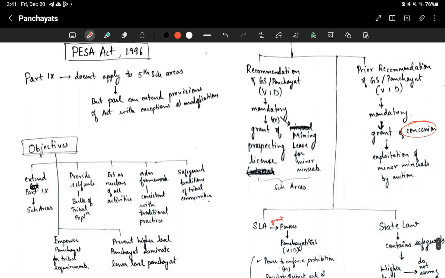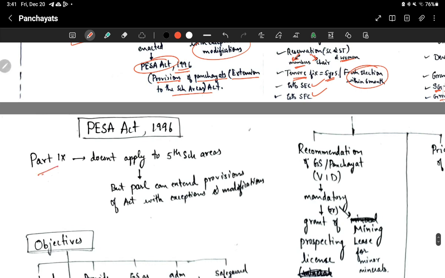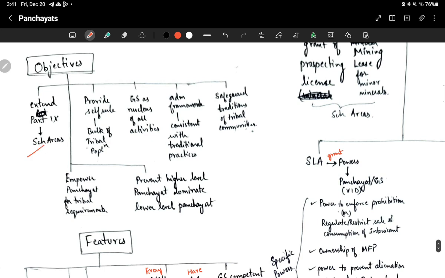Then the PESA Act of 1996. Now, normally Part 9 doesn't apply to 5th schedule areas, but Parliament can extend the provisions of this Act with exemptions and modifications. So they enacted the PESA Act of 1996. What is the objective of this Act? It extends Part 9 to scheduled areas.